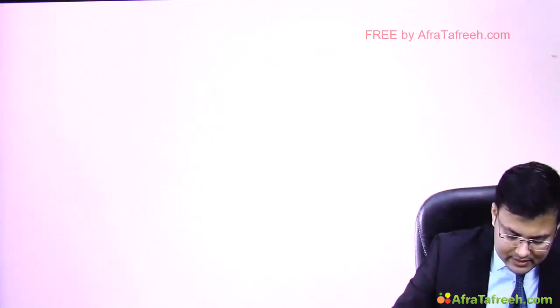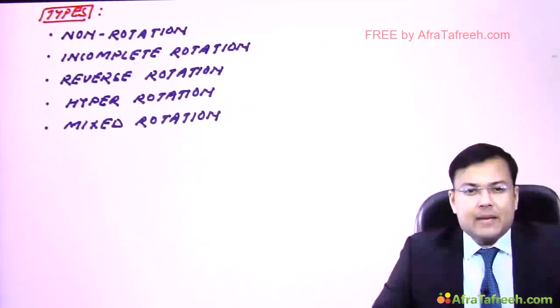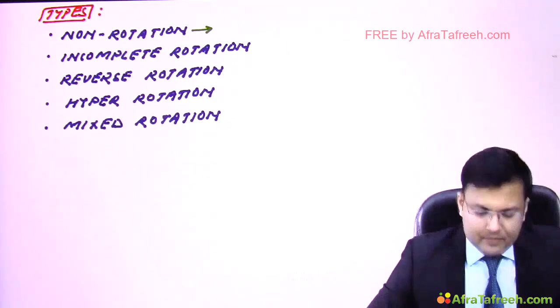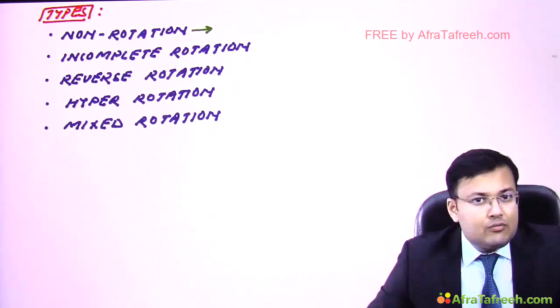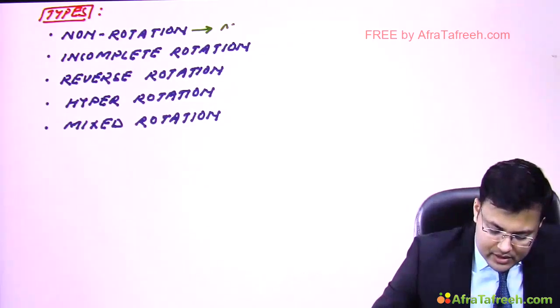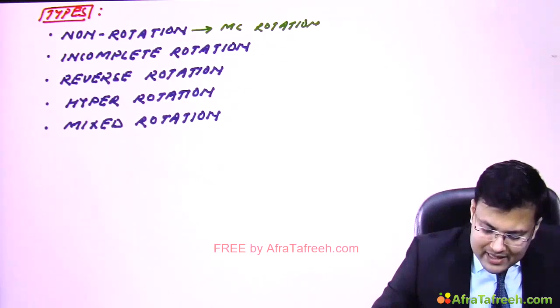So see, what are the types of rotational abnormalities? There are 5 types of rotational abnormalities. First is non-rotation. Non-rotation is the most common rotational abnormality. So the first question is the most common rotational abnormality.